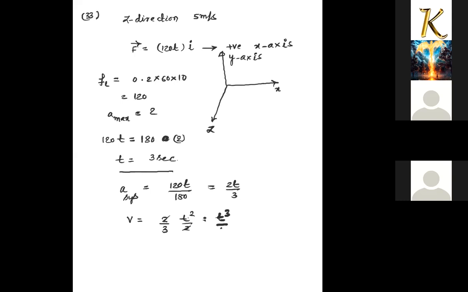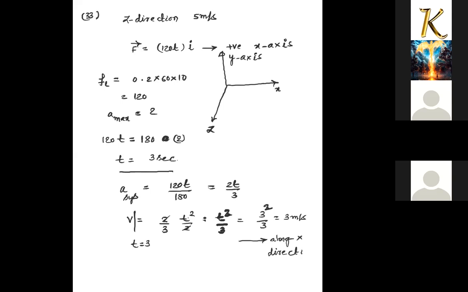We need this velocity at t equal to 3 seconds, the slipping time instant. So this is 3 square upon 3, which is 3 meters per second velocity along the x direction.